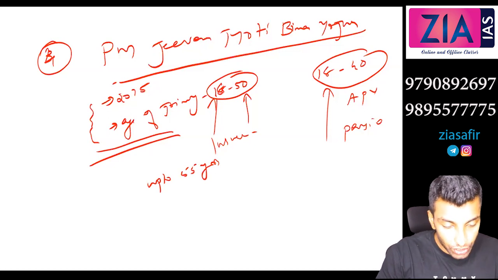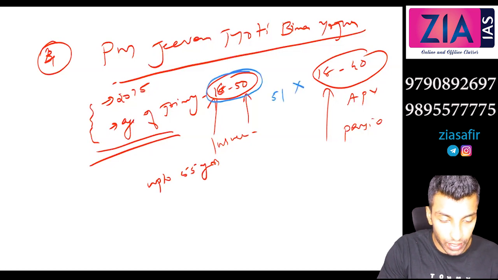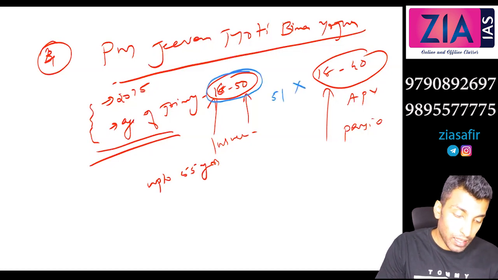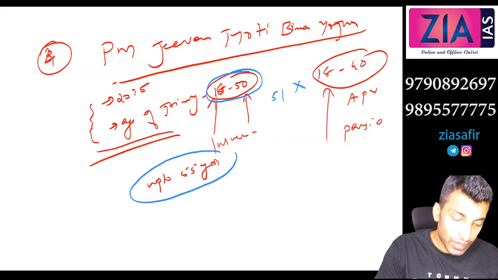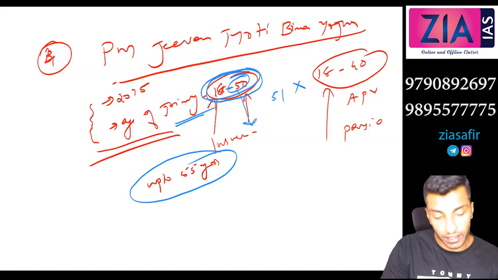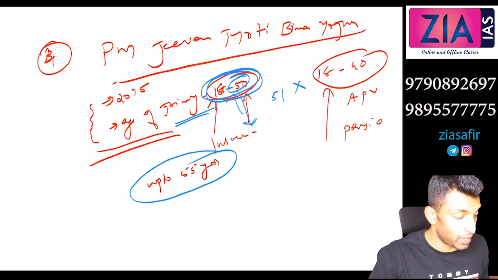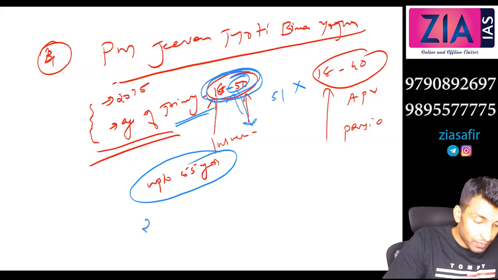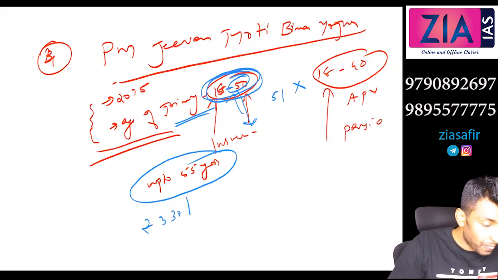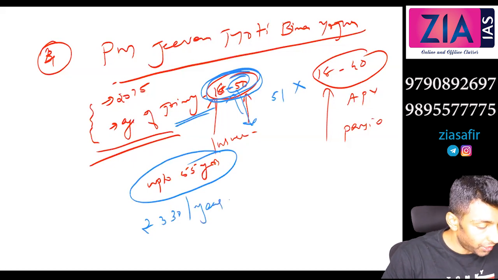Now see, age of joining is 18 to 50. That means if you are 51, you cannot join this. Then you may wonder how there is coverage up to 55 years. Actually, this can be extended. If you have joined before 50, you can renew it and extend it. The premium here is 330 per year.